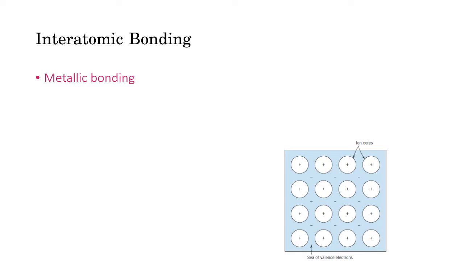Then the third type of primary bonding is metallic bonding. In metallic bonding, there is a sea of electrons or electron cloud that forms between the metal ions. These are basically the positive ion cores, and surrounding these ion cores is a sea of electrons or electron cloud, which is represented by this blue shaded region.